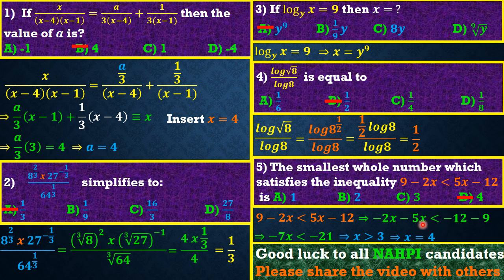If you take x equal to 4 and put it in, what is 2 times 4, guys? It is 8. What is 9 minus 8? It is 1. Take 4 and put it in, what is 5 times 4? It is 20, right? What is 20 minus 12? It's 8. So 1 is less than 8. So 4 has satisfied that condition.